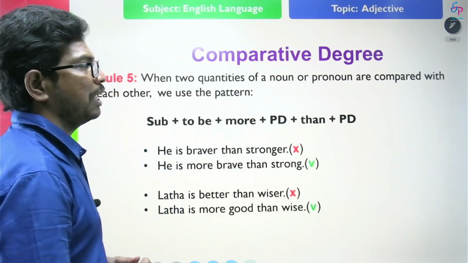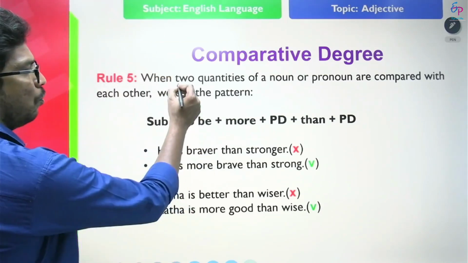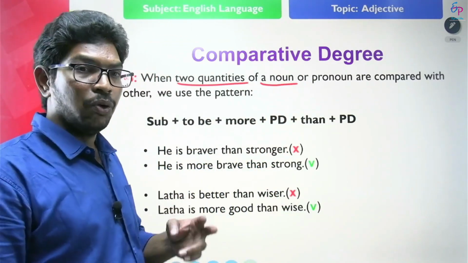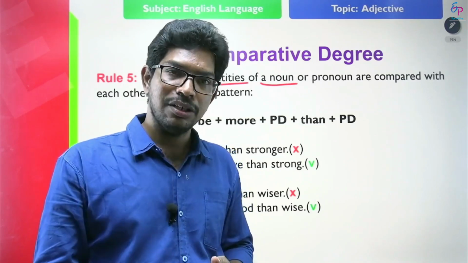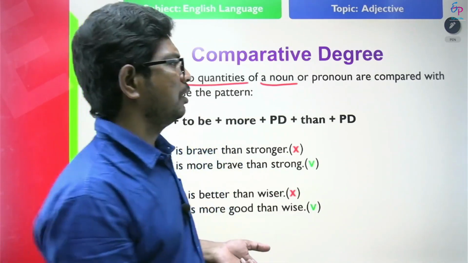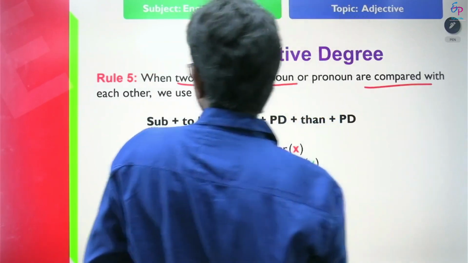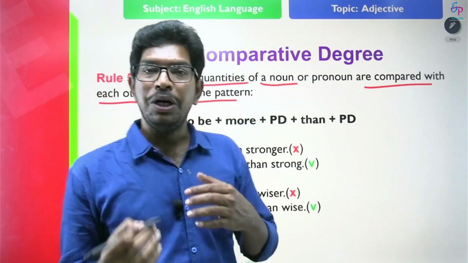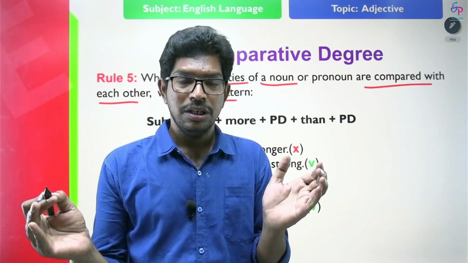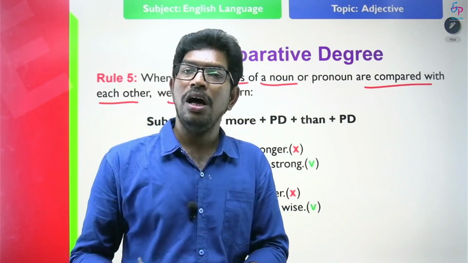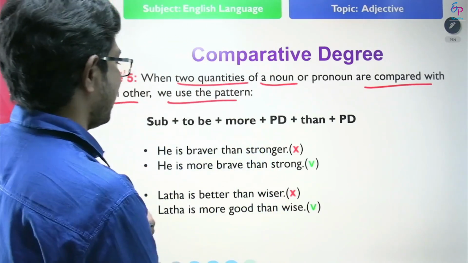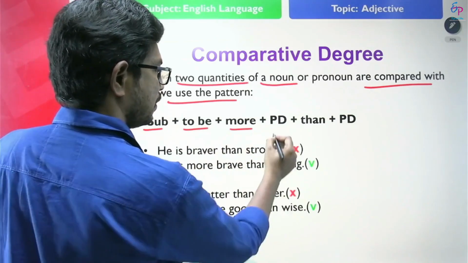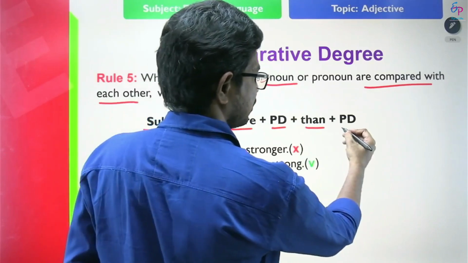See the next rule of comparative degree. When two qualities of the same person or thing are compared with each other, we use the pattern: subject plus to be plus more plus positive degree plus than plus positive degree.